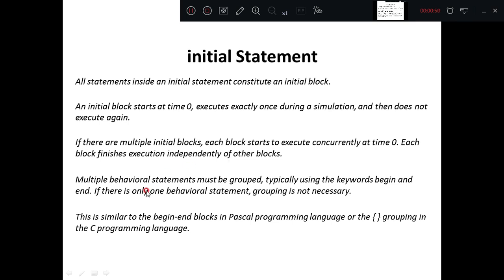Multiple behavioral statements must be grouped, typically using keywords begin and end. If there is only one behavioral statement, grouping is not necessary.